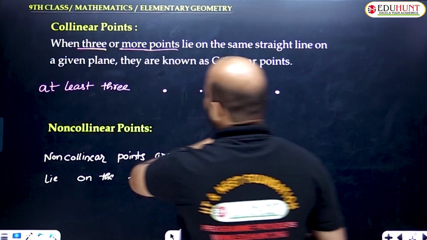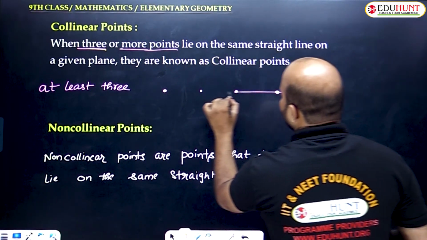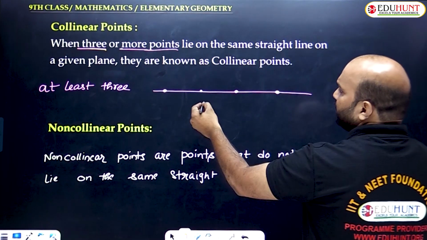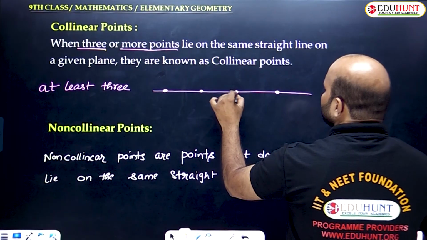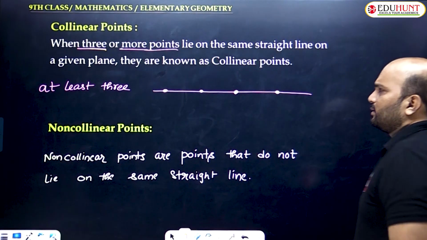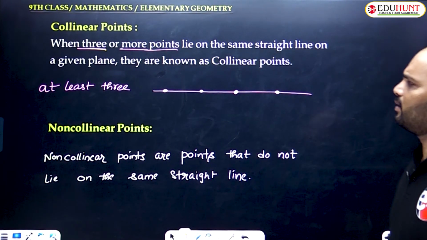So at least 3 points lie on the same straight line on a given plane. They are known as collinear points. So what are collinear points? 3 or more points that lie on the same straight line are called collinear points.